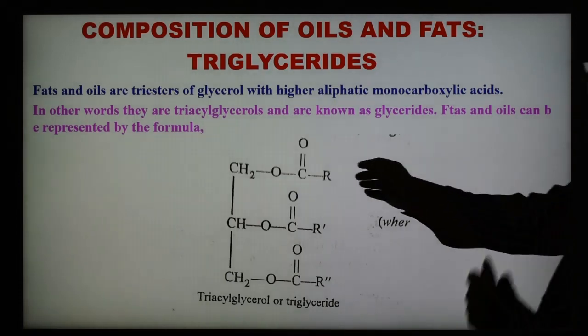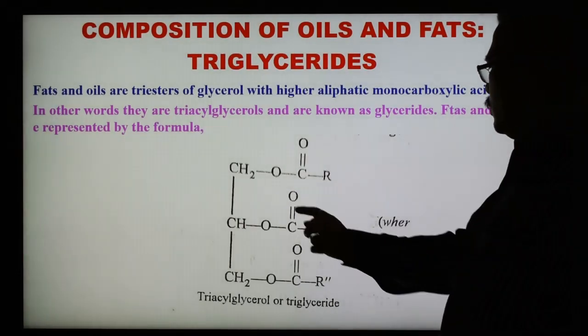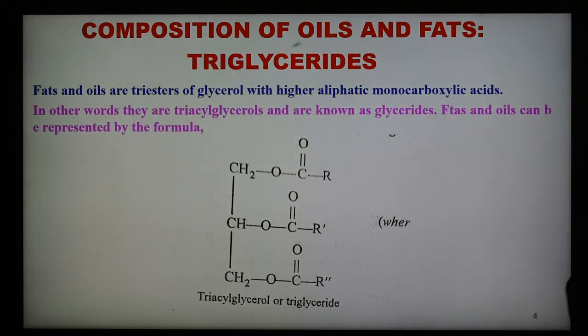So here we have three ester groups, COO, COO, and here the third. This is the general formula of a glyceride, also known as triglycerol or triglyceride. So this is an example and structure of this triglyceride.